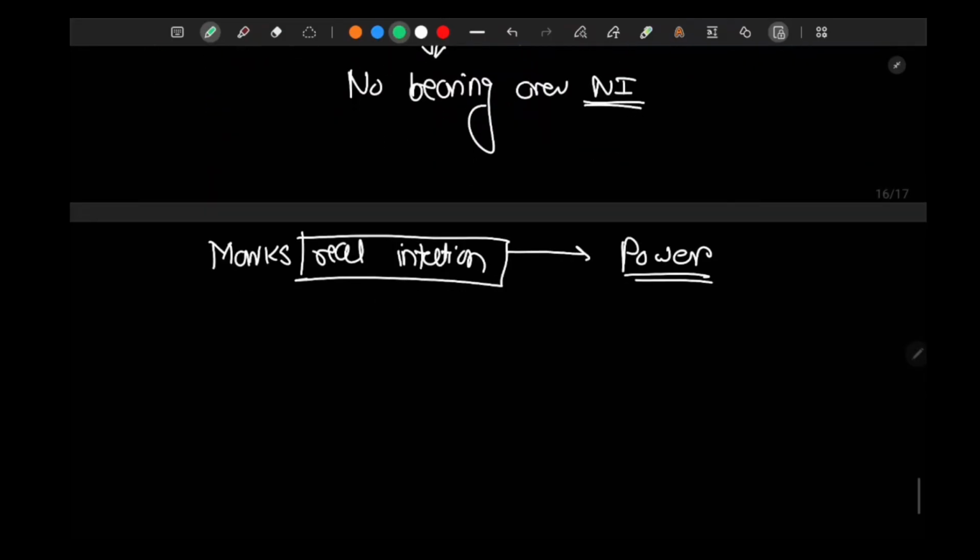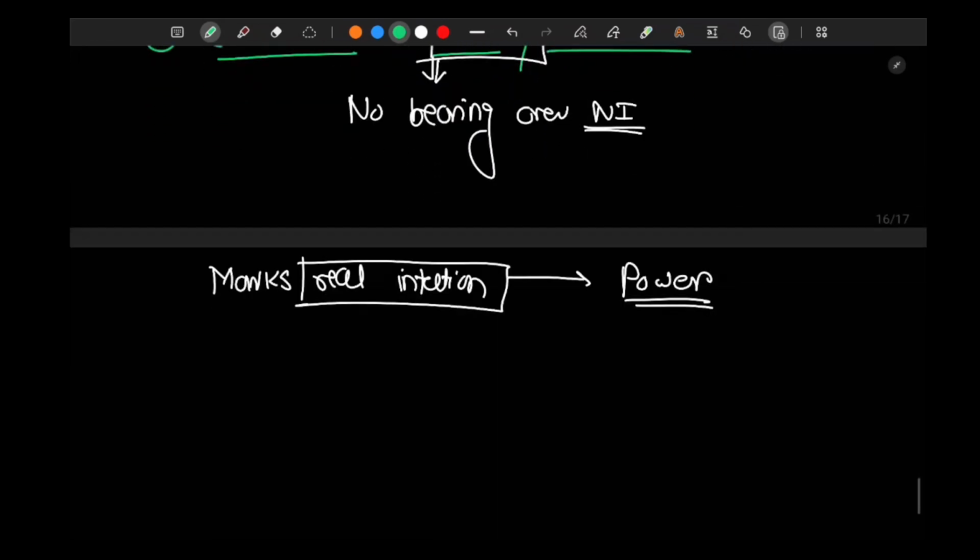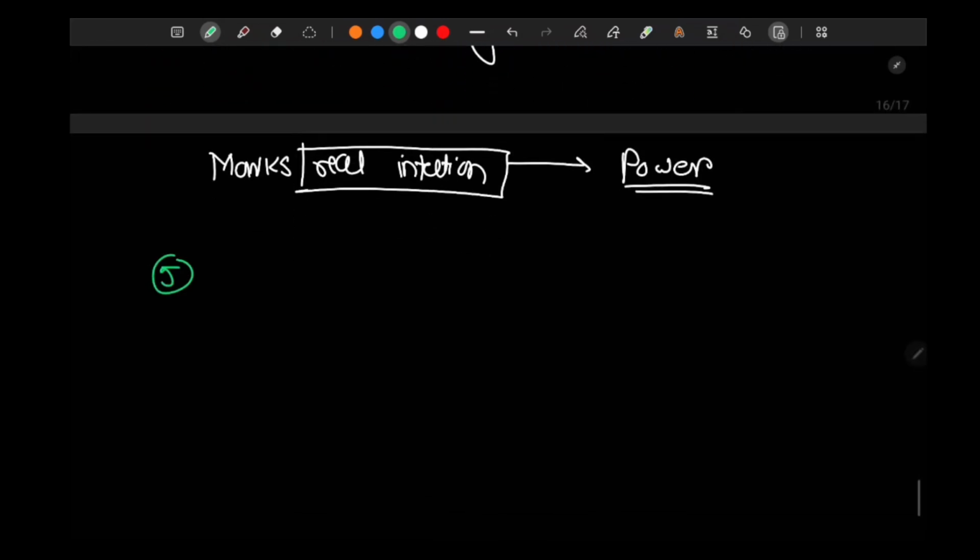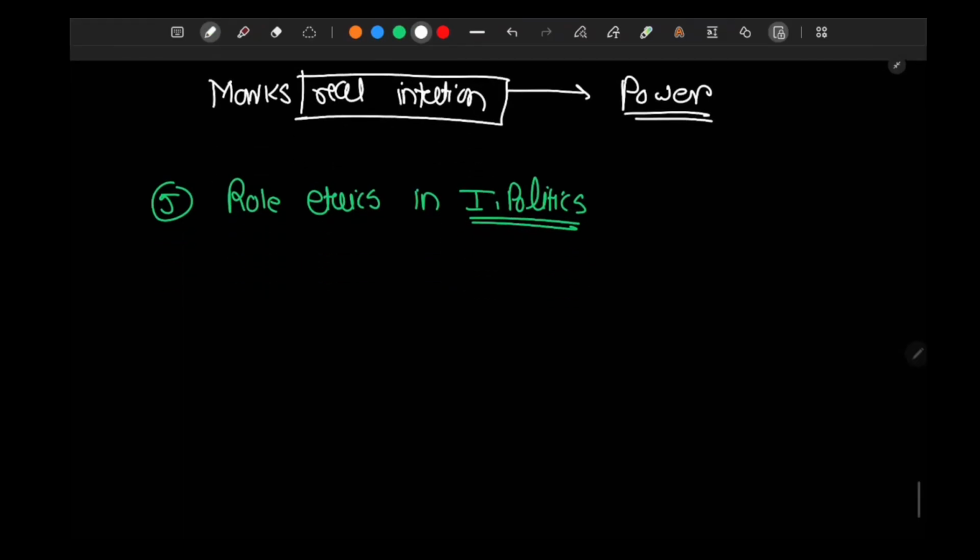Right? Do not worry, I have used some heavy words like first responder, like net security provider. You will understand. Going ahead, I will clear each and every one of them. This is just the second or third lecture. Right? The fifth principle is role of ethics in international politics. What is role of ethics in international politics?